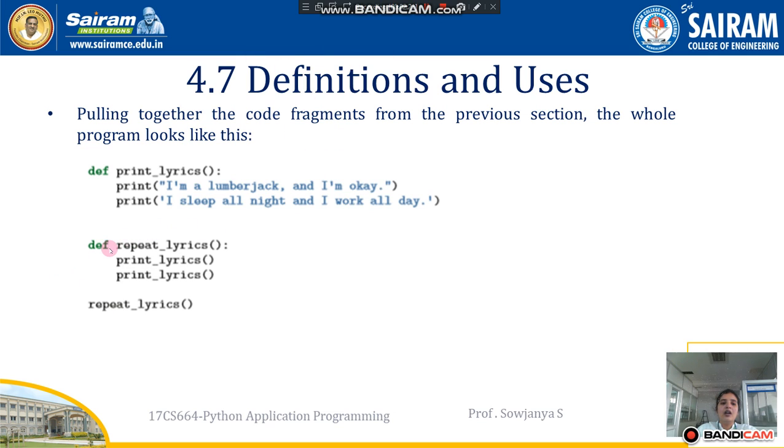You can see here I have written one more definition, that is repeat_lyrics. I am calling it twice. So now if I call this repeat_lyrics, what happens? It is going to execute this set of statements twice. So you will get 4 lines of output, that is I'm a lumberjack, and I sleep all night one time, and the other time it is going to display it again. So we get twice the execution of this print_lyrics. Okay, so these are the definitions and uses of user defined functions in the Python programming language.